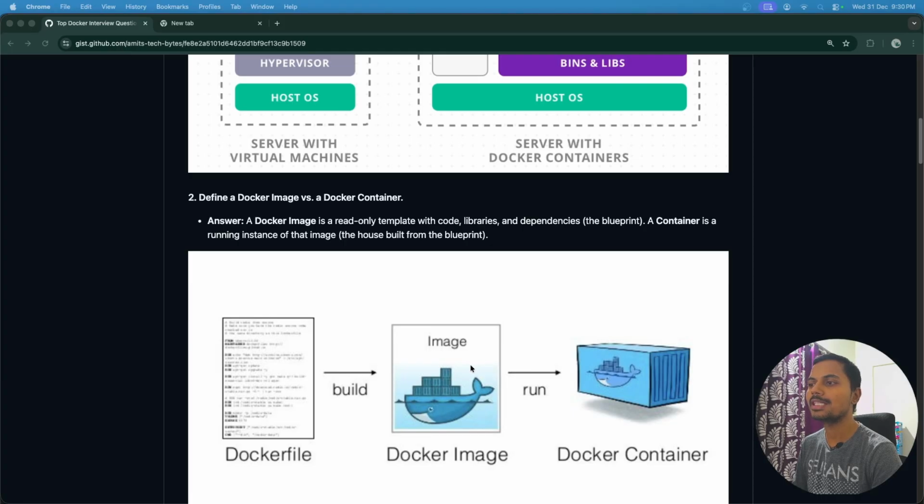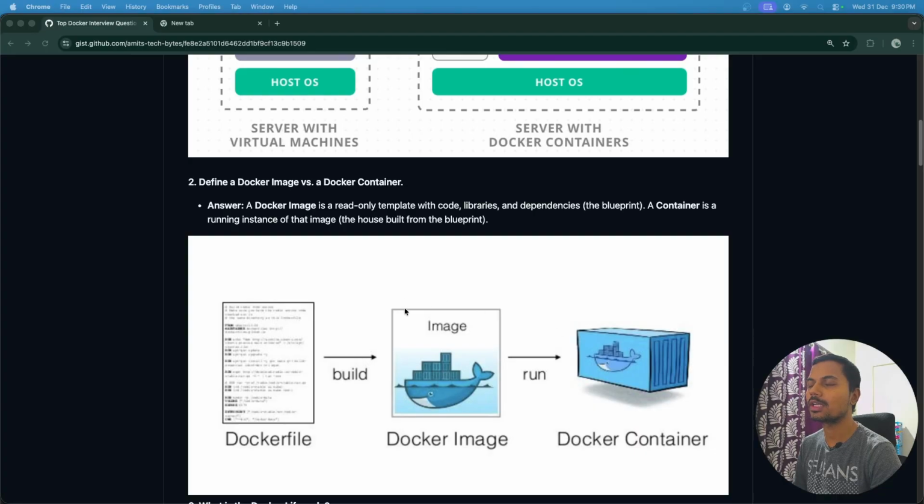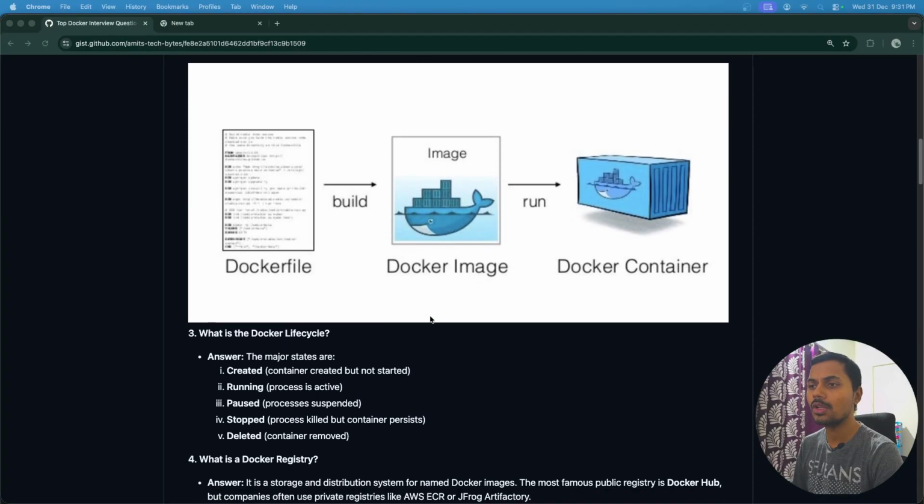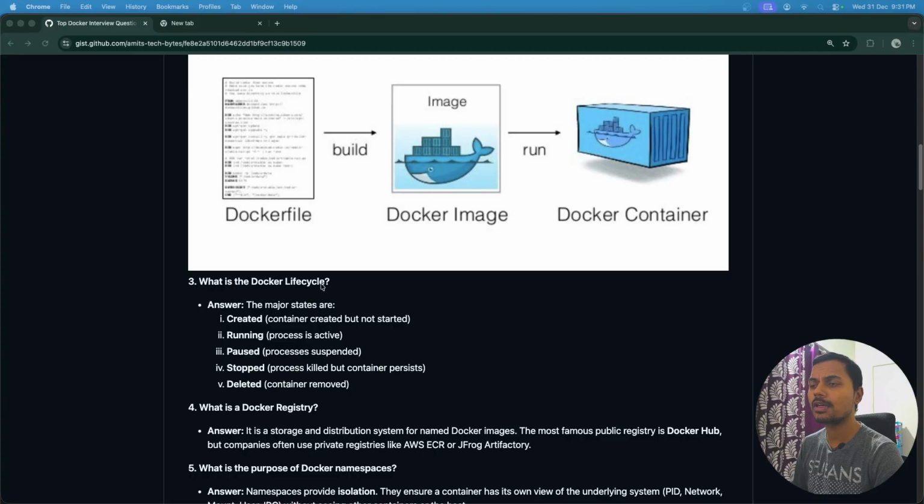A Docker image is just like a resource. It is not running right now. Once you run docker run, only then it starts running and exposing our application. To understand it another way, an image is like a class, and a container is an object, a running instance of that particular image. That is the difference between a Docker image and a Docker container. Let's move ahead.